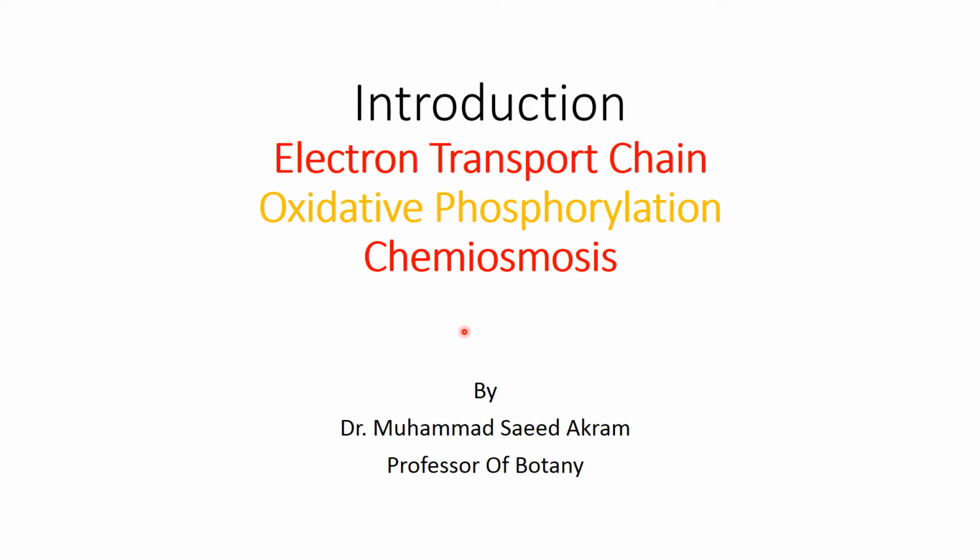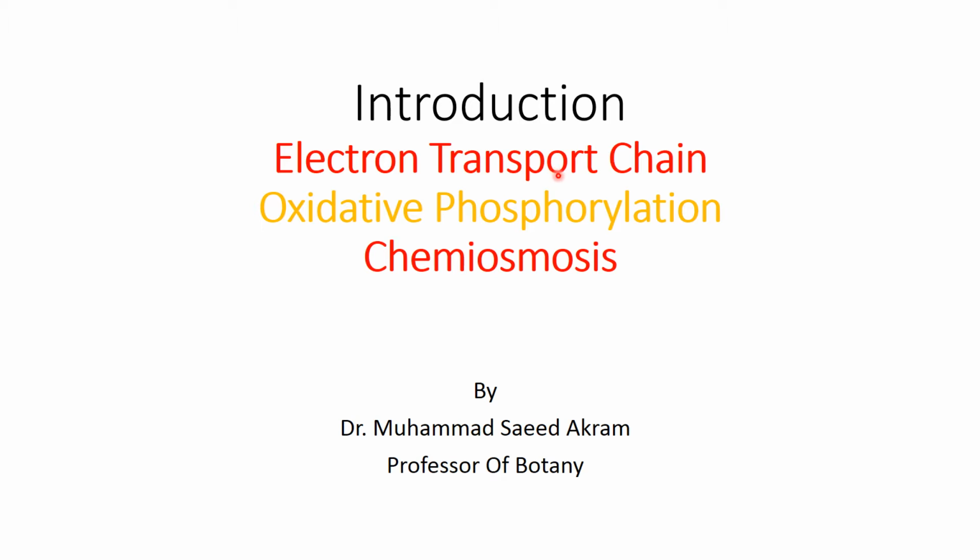Today we will discuss the introduction of the electron transport chain, oxidative phosphorylation, and chemiosmosis. Actually, in the inner mitochondrial membrane, the cristae, there is a series of electron carriers or complexes which consist of enzymes and coenzymes that perform oxidation reduction reactions.